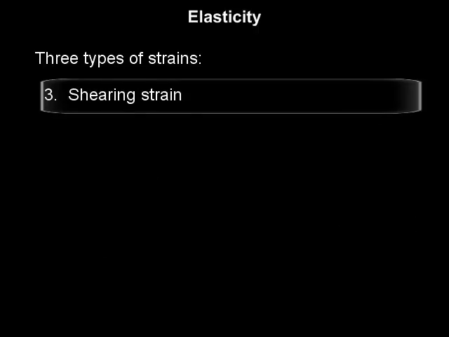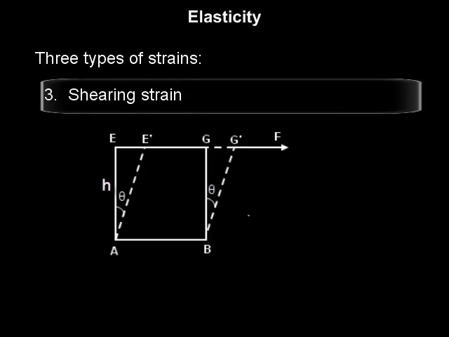The third type of strain is shearing strain. As shown in the figure, when a tangential force is applied to a body, shape of the body changes. If the body is considered to be made up of layers, then the layer which is at the greater distance from the fixed layer undergoes maximum deformation.